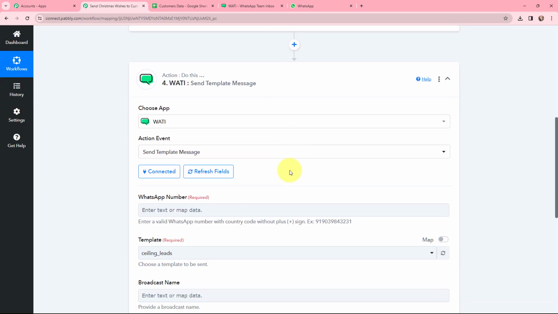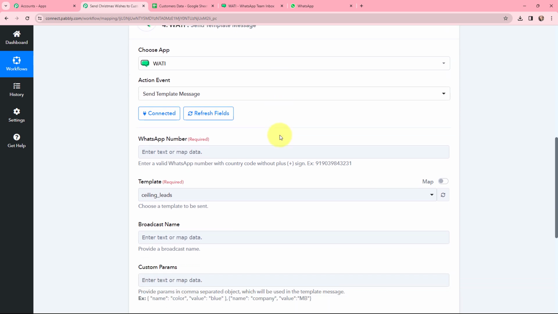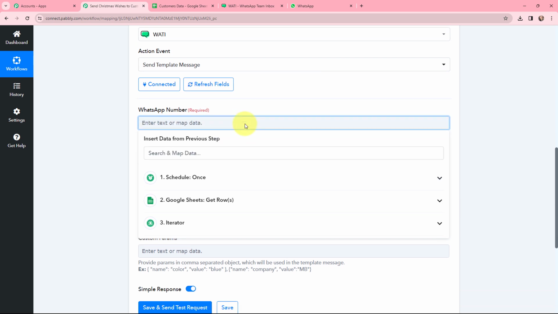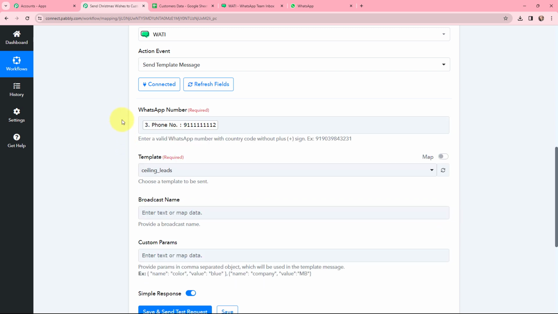And you can see Wati and Pabbly Connect is successfully connected. Here I need to mention the WhatsApp number. To mention it, I'm going to use this method of mapping. Mapping is basically to insert the data from the previous step. As I've received the phone number in the response, here I'm going to map it, and I have mapped it. Now moving to the template.